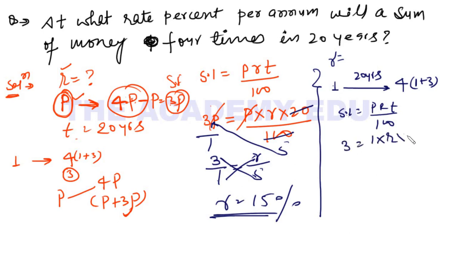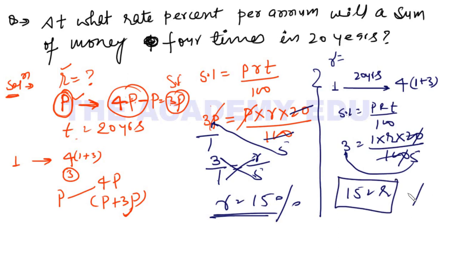What is rate? I need to find it. What is time? 20 years, and 100 here. So 0, 0 cancel. 25 directly, and 5 3 cross multiply, 15. So the rate of interest is 15%. You can do it using this method also. But for the examination, do this: 1 rupee becomes 4 rupees, means 3 rupees interest. So 3 rupees equals PRT upon 100, and find the rate of interest.